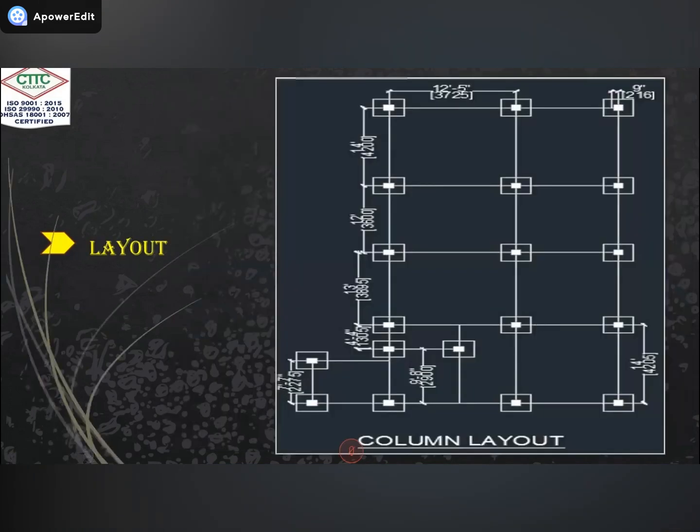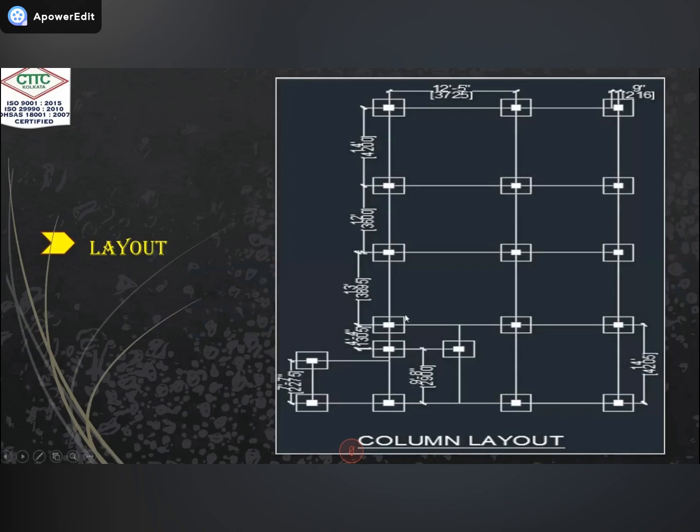Next, this is the layout. Layout is also a very important part. Here I am showing only the column layout, but there are different layouts for different members. We show the beam layout in drawing, column layout in drawing, slab layout in drawing, because these members are very important for the building structure. But the main member is our column member. That's why I am showing the column layout here. So you can see this is called the column layout.